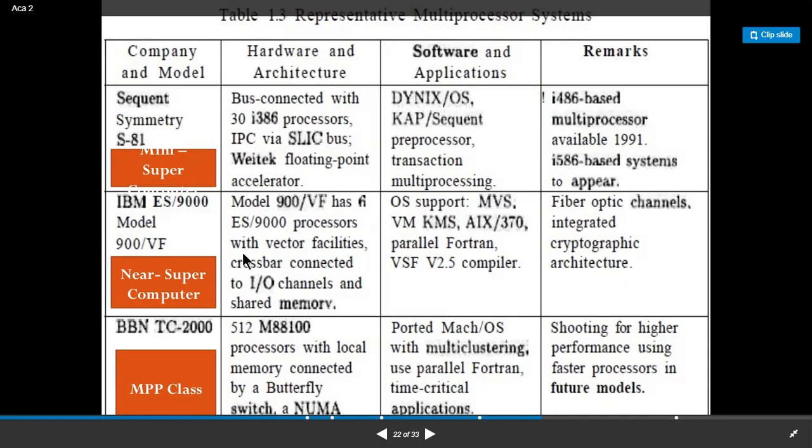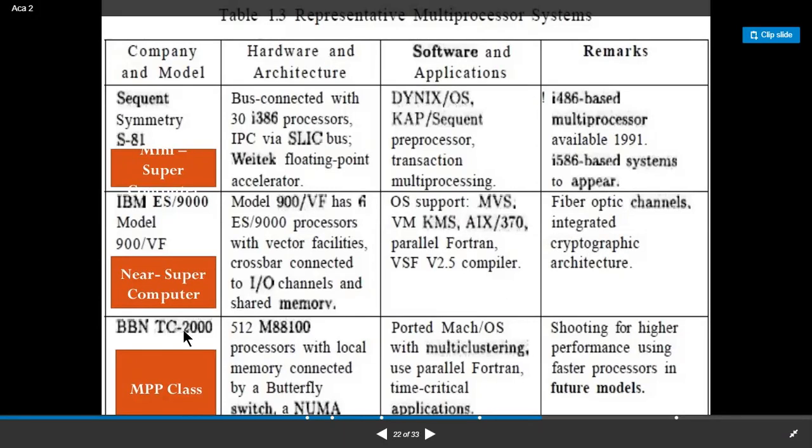Then we have the IBM ES9000, model 900/VF, which has an ES9000 processor with vector facilities, crossbar connected to IO channels and shared memory. OS support is MVS and VM/XA, and it has fiber optic channels and integrated cryptographic architecture.